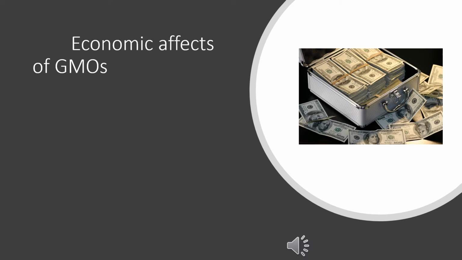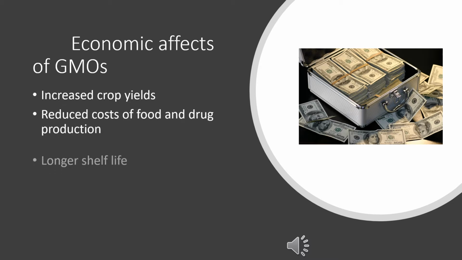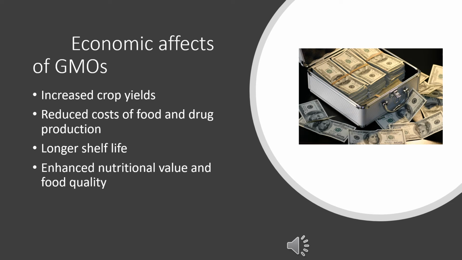So, like most things that human beings do, we have created GMOs because of money. Through GMOs, we have crops that have reduced costs of food and drug production. They have a longer shelf life, so if food can last on the shelves longer, not as much has to be thrown away, which means less money is wasted.